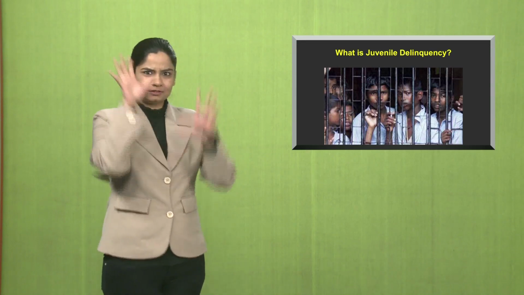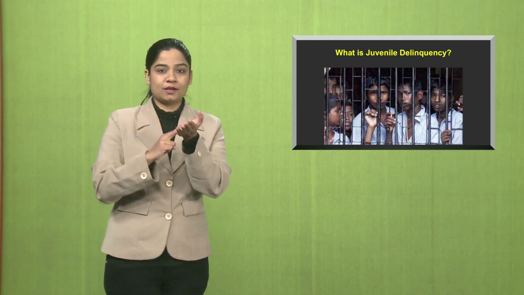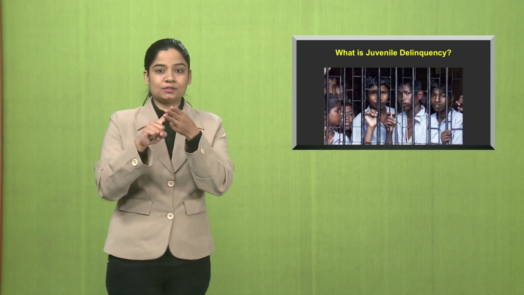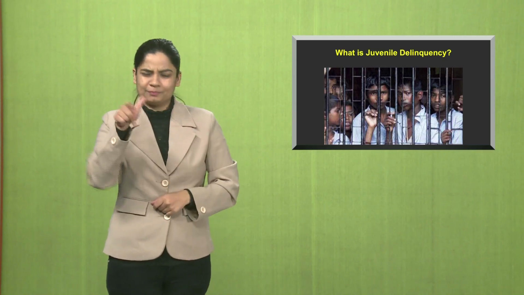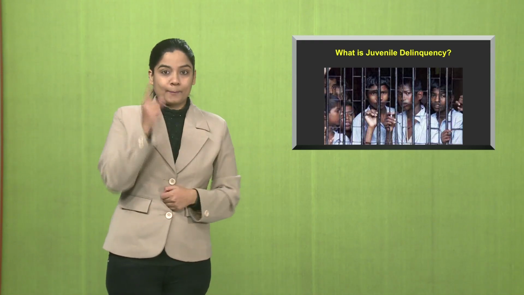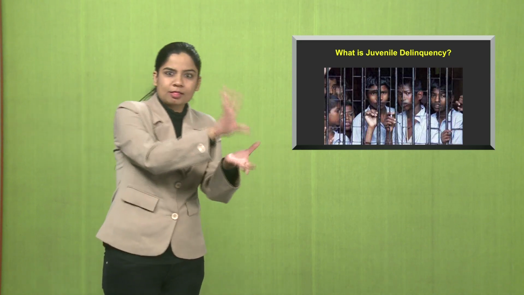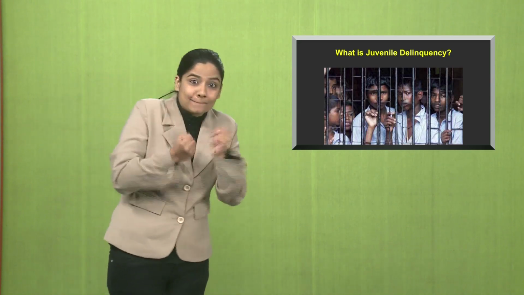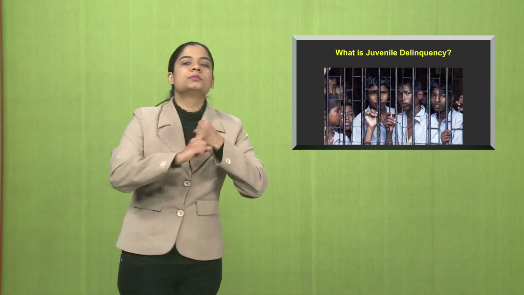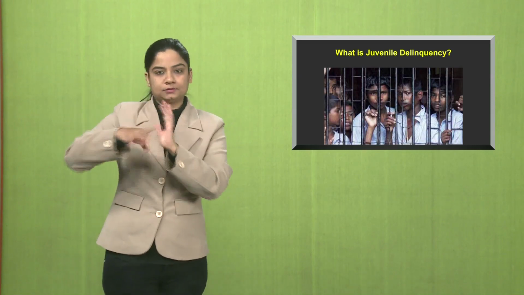As you can see from the picture, there are children in jail. Juvenile delinquency. What is this? What does this term mean? Any child, for males below the age of 16 and for females below the age of 18, who is caught under any crime, it is called juvenile delinquency, the violation of the law by young people.